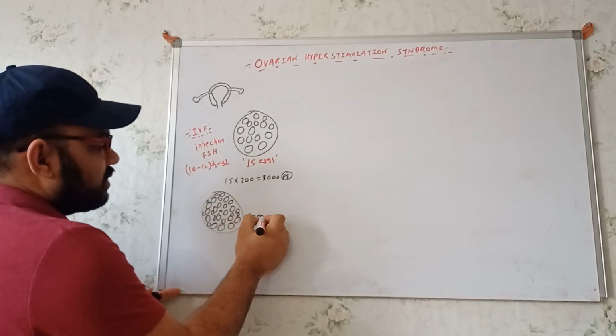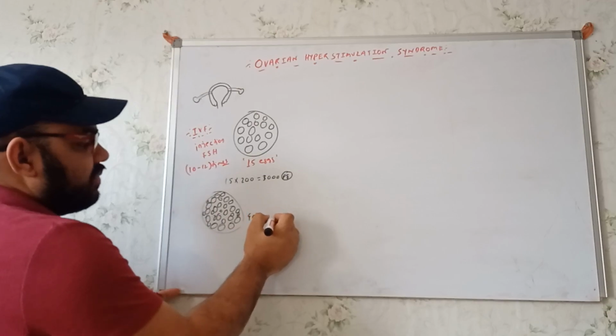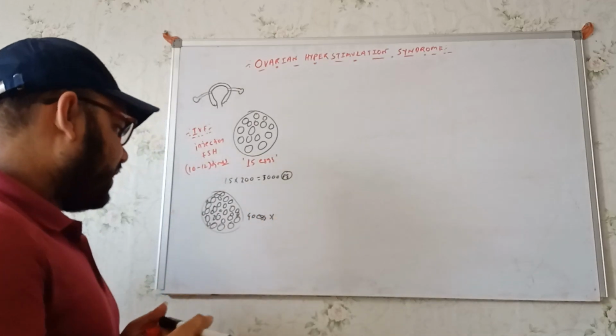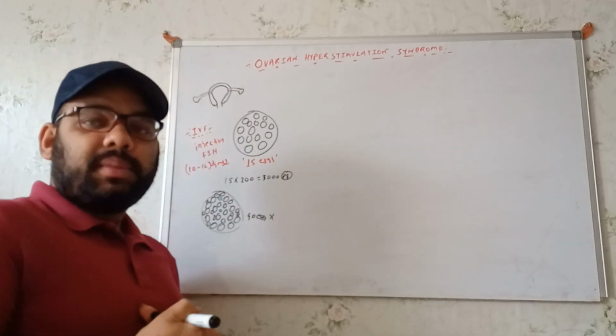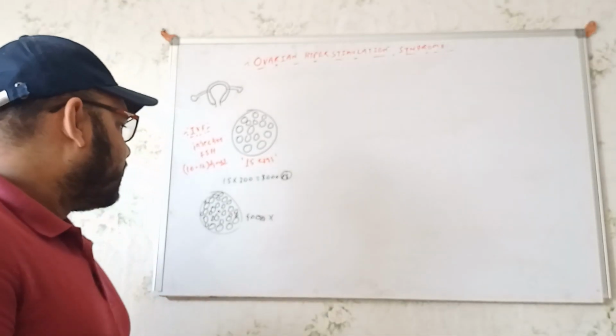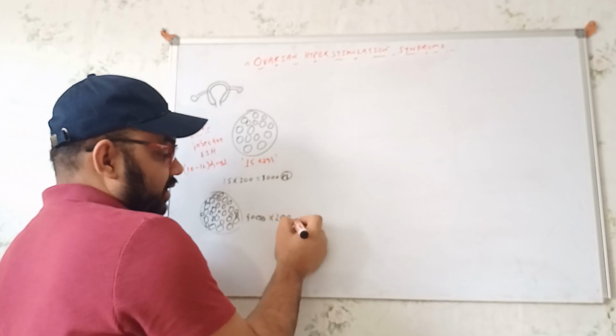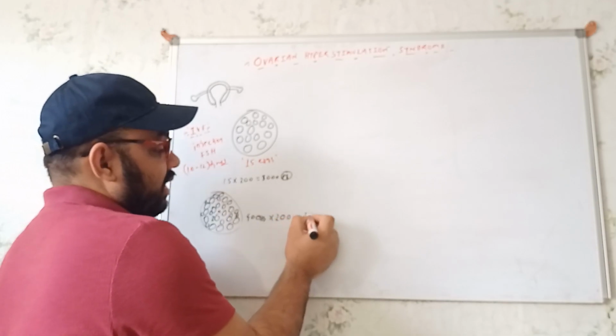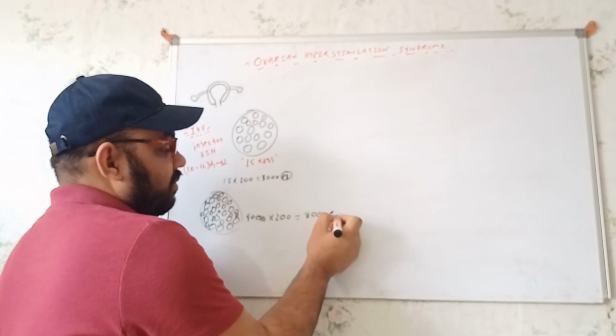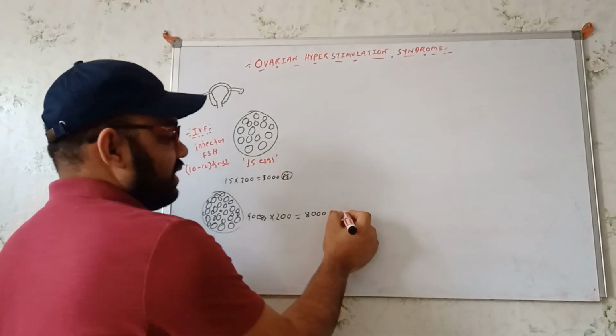Each of the follicles has the same capacity to produce the same amount of estrogen, 200 picogram. As a result, we'll get 8000 picogram of estrogen.